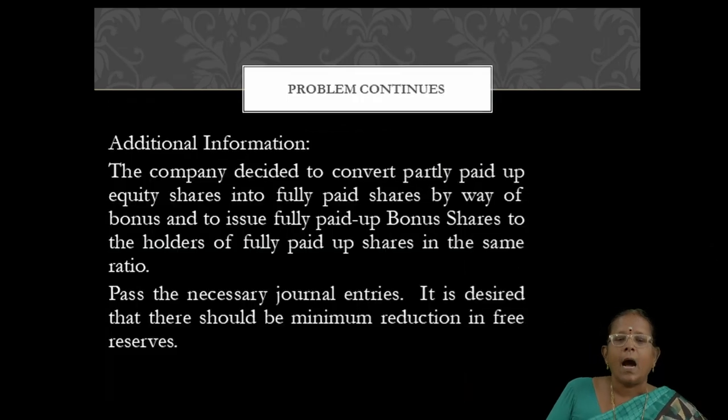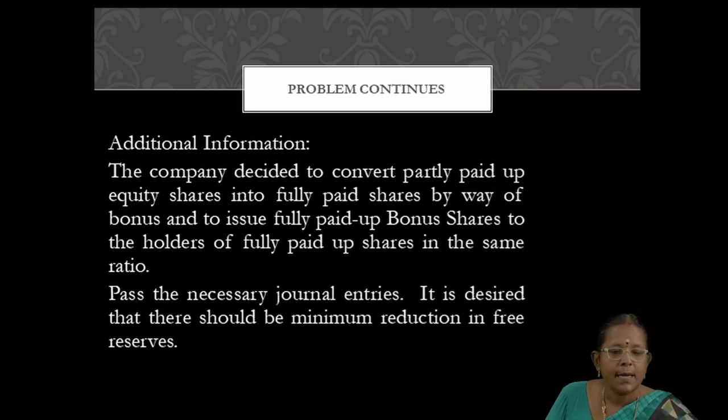Next, additional information. The company decided to convert partly paid up equity shares into fully paid up shares, right? 40,000 equity shares. The amount not yet paid up is rupees 2.50. So 40,000 into 2.50, 1 lakh. That 1 lakh amount is given as bonus to the shareholders by converting their partly paid up shares into fully paid up, right? And to issue fully paid bonus shares to the holders of fully paid shares.